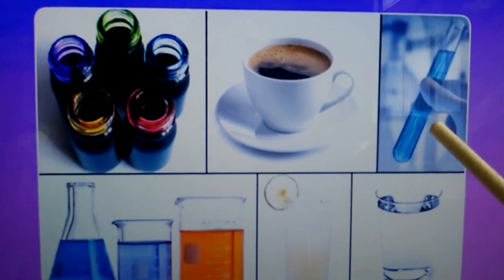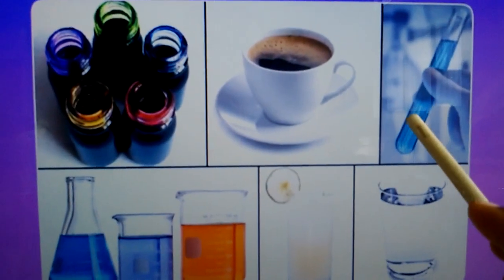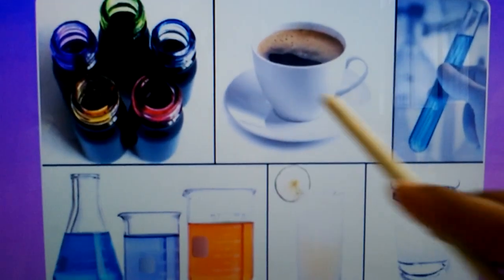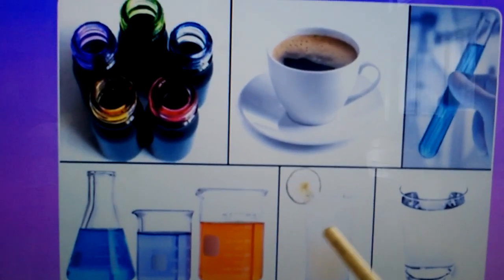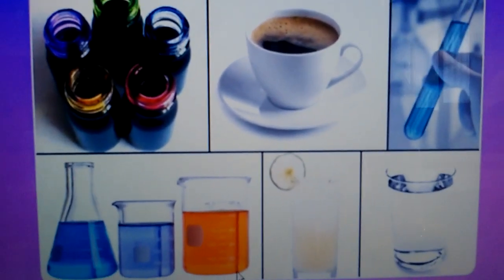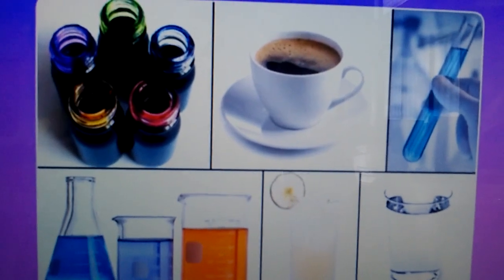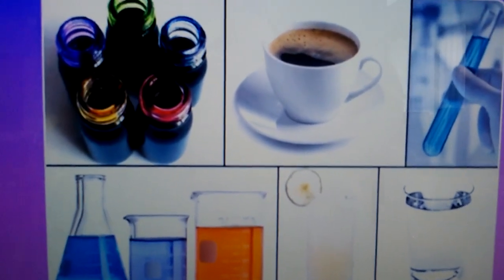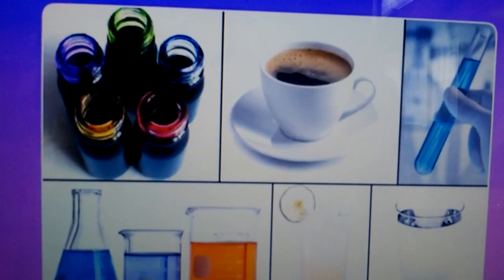Water is called a liquid. When the substance dissolves in a liquid, what we get is called a solution. To prepare the lemon juice, what will your mother use? We will see.